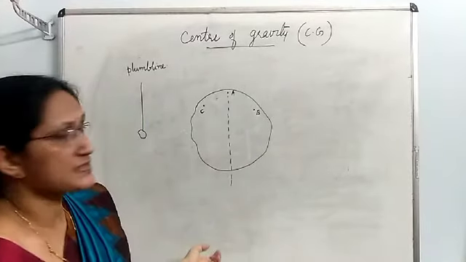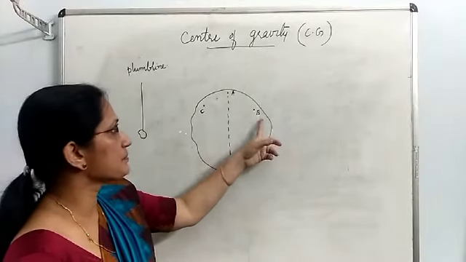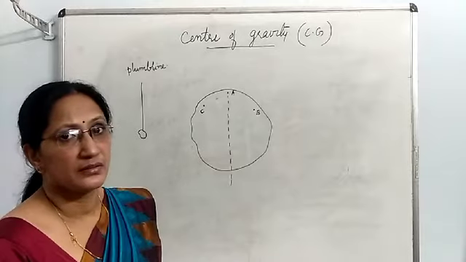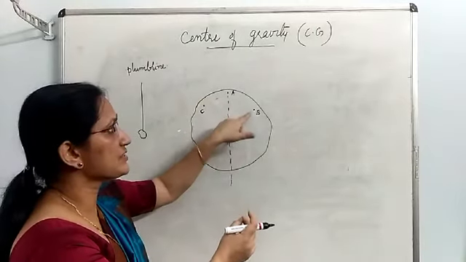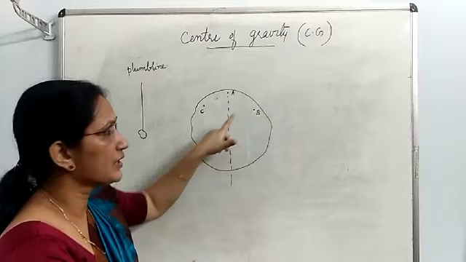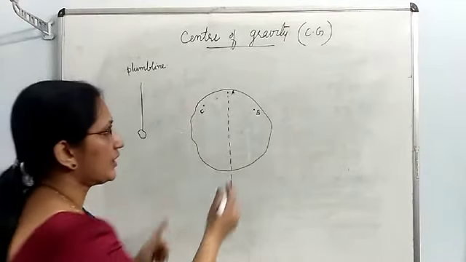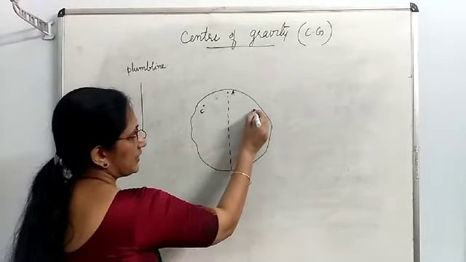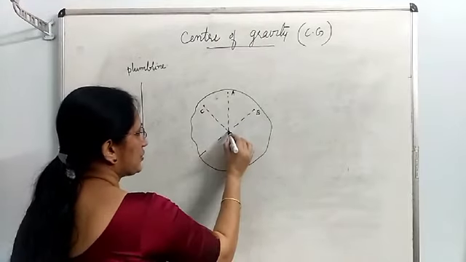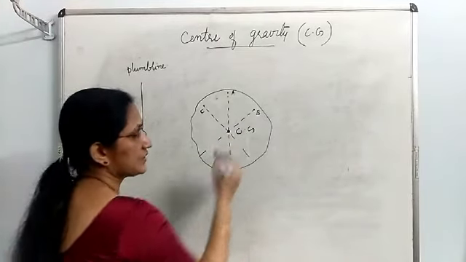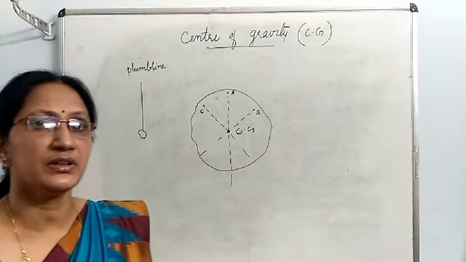Then repeat this with the other holes B and C. Take out the plumb line and cardboard, hang it by using hole B as well as C, and you will get some dotted lines like this. Where these dotted lines meet, that will be the center of gravity of the cardboard.